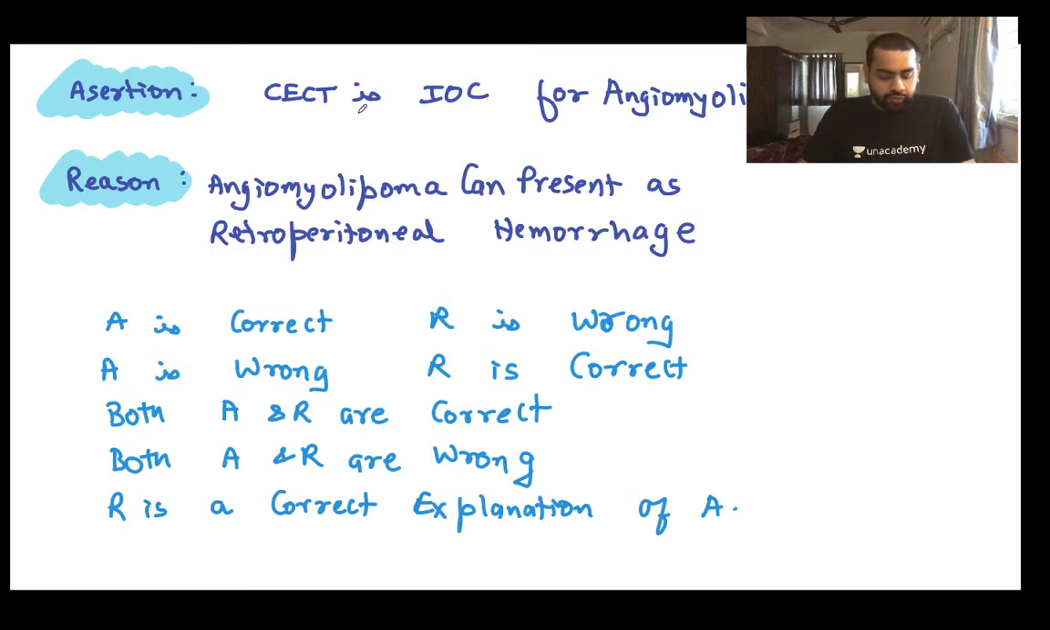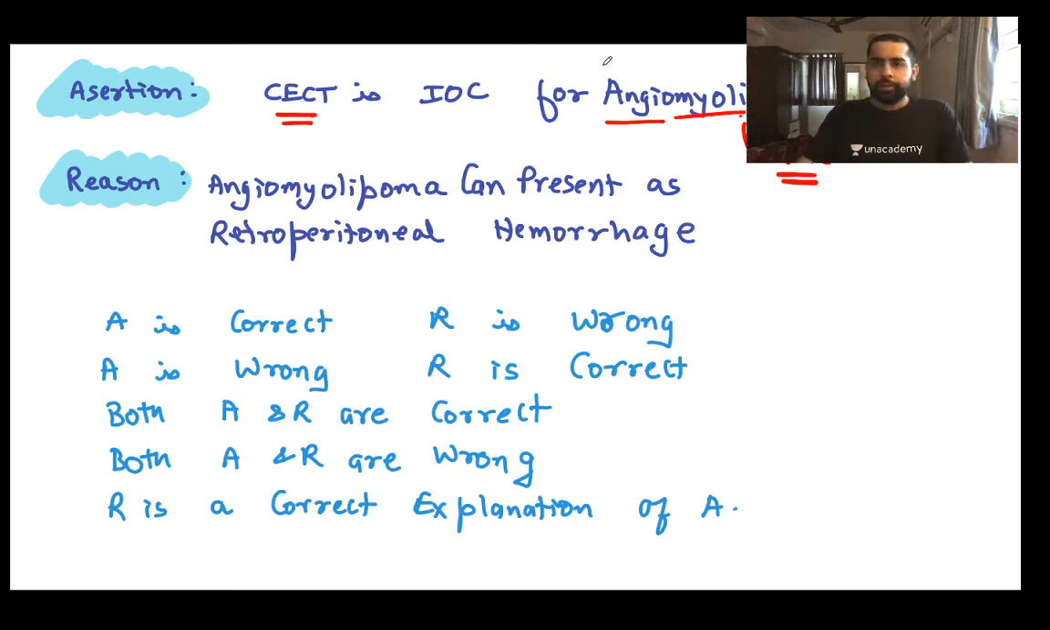So Indriani, good to have you. Good morning. CECT is the investigation of choice for angiomyolipoma. It is a true statement. What exactly is angiomyolipoma? Angiomyolipoma is a benign tumor of the kidney. It consists of angio, that is the blood vessels, then myo, the muscle layer, and lipoma, meaning it has fat. So it has all three components: the blood vessels, the muscle layer, and the fat. So this is angiomyolipoma.